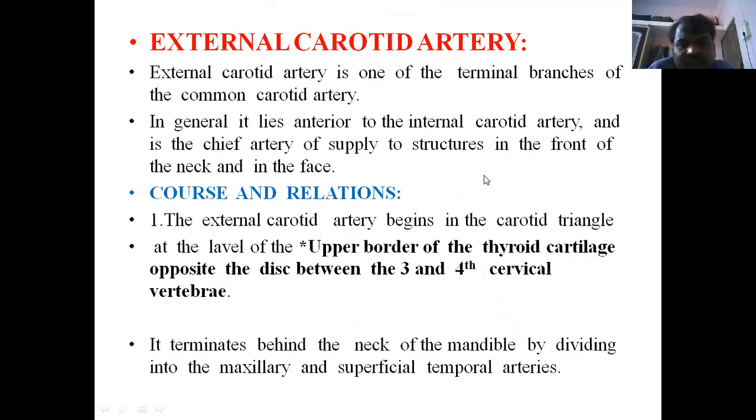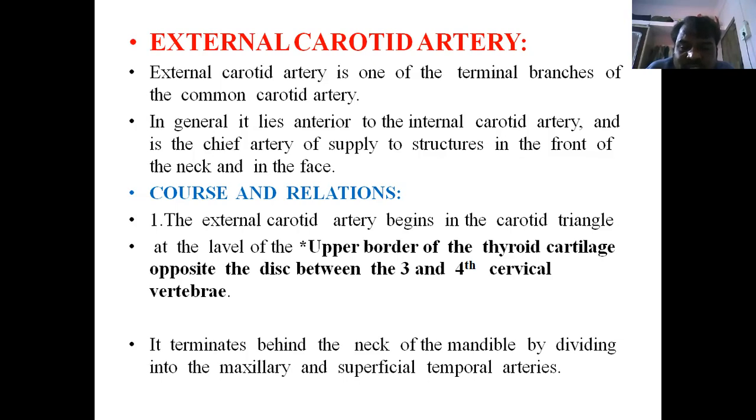See, the external carotid artery is one of the terminal branches of the common carotid. It generally lies anterior to the internal carotid artery. It is the chief artery for the face and neck region, which it supplies. It gives 8 branches. How is it? This external carotid artery begins in the carotid triangle at the level of the upper border of the thyroid cartilage, where it divides like the common carotid, opposite the disc between C3 and C4 cervical vertebrae.